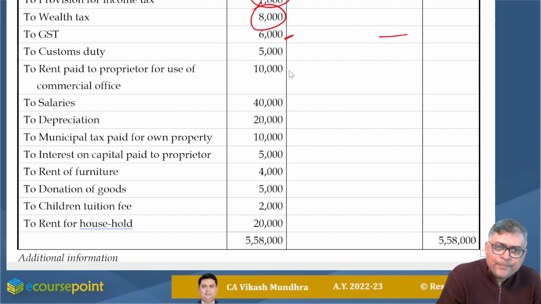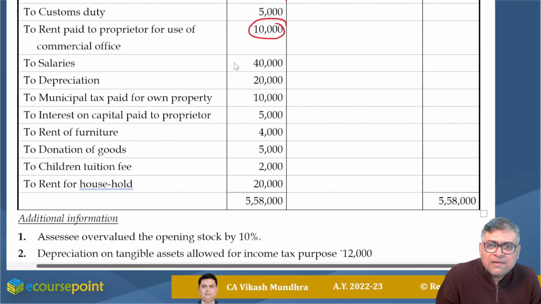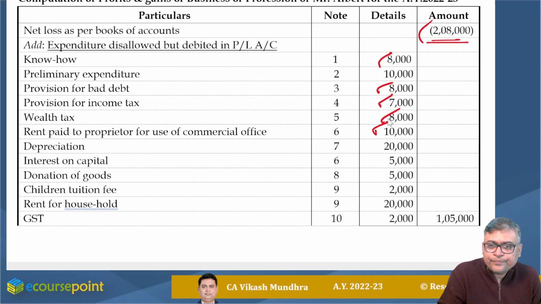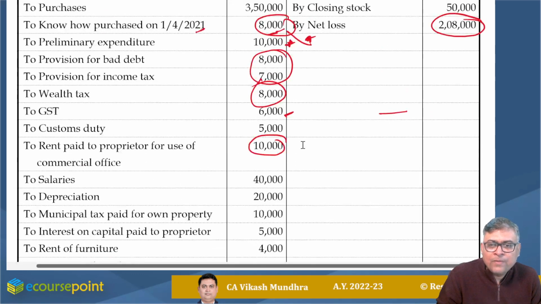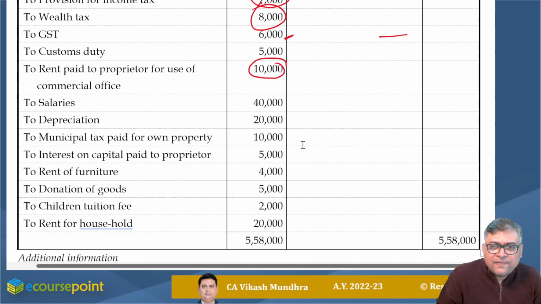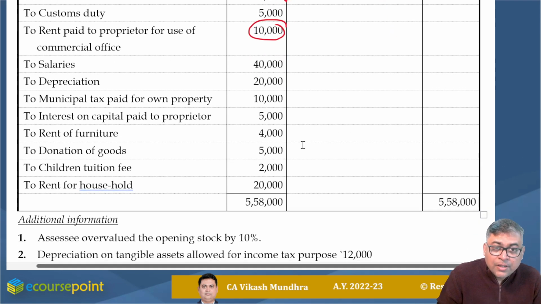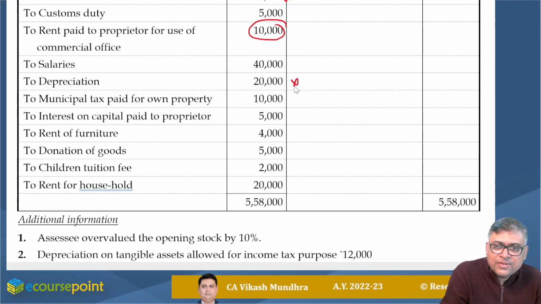Custom duty, same. Rent paid to proprietor for use of commercial office. Rent paid to proprietor, no one can earn from himself, so this 10,000 should be added back. Salary 40,000 fine. Depreciation 20,000. We don't know what is the depreciation allowable as per income tax law, so we are considering it is equivalent. I'm ignoring this part right now, but if additional information is there, we will consider accordingly.